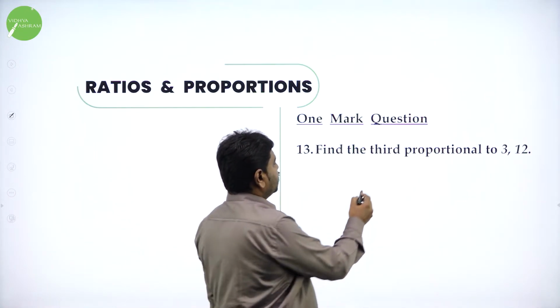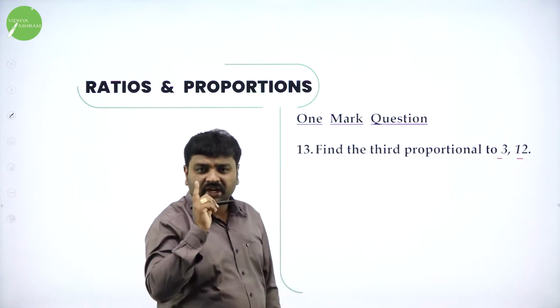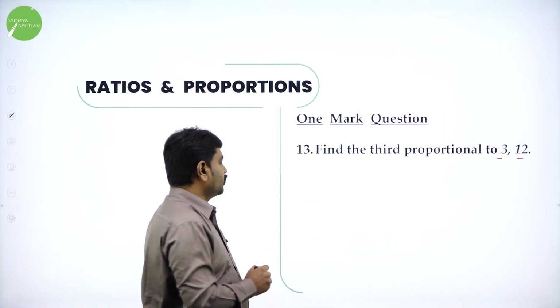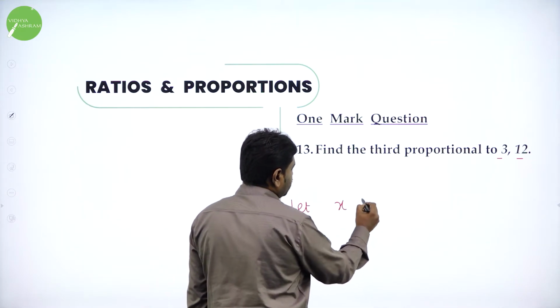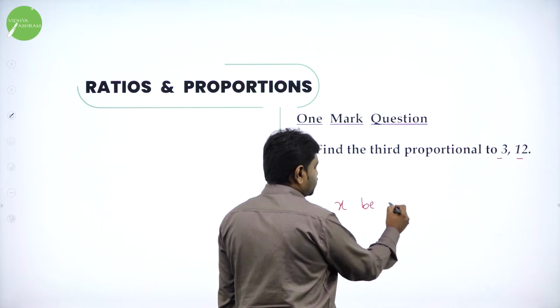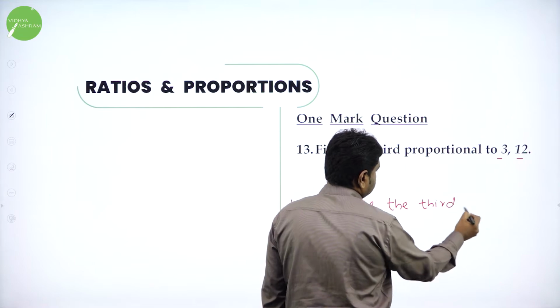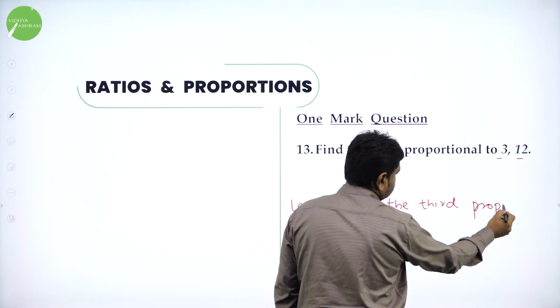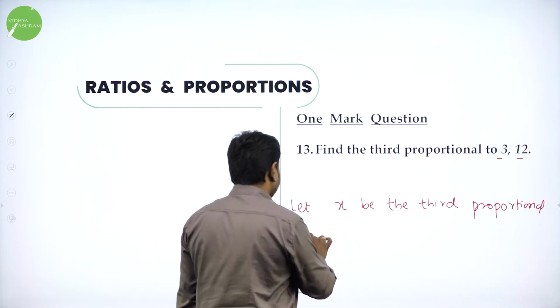Next, find the third proportional to 3 and 12. They wanted to find the third proportional to 3, 12. So let x be the third proportional to the given numbers.